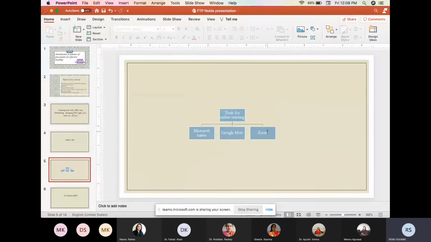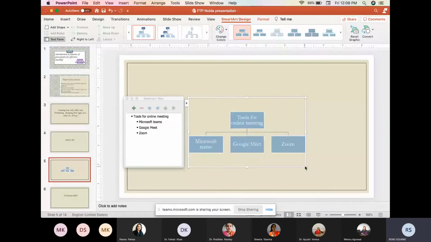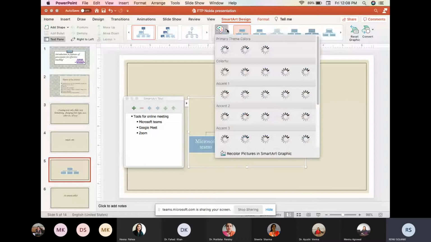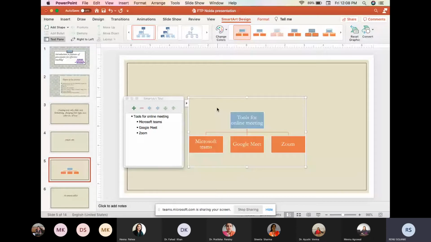Now we can beautify this chart by using the options which are available under the Smart Art design. So by clicking on the Smart Art, it will show that we can change the color of the Smart Art like this one. Also, we can rearrange these text. For example, if I want to bring Zoom first and then Microsoft Teams and then Google Meet, I will use right to left pattern. So this way it will choose.